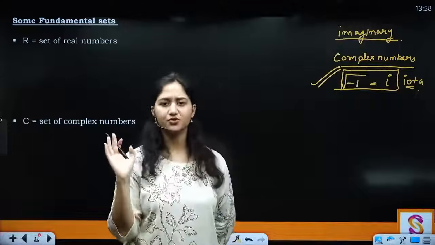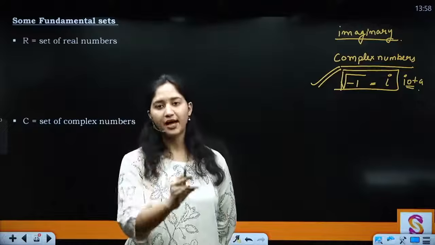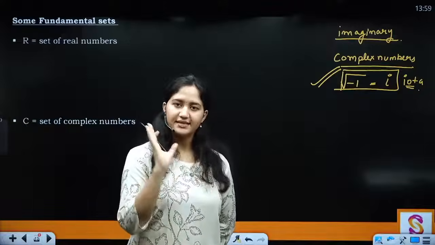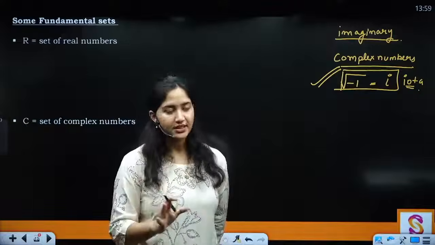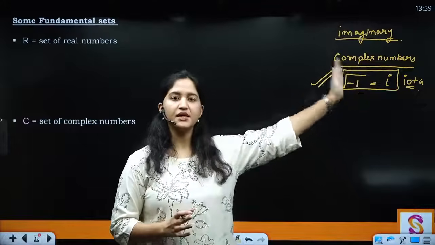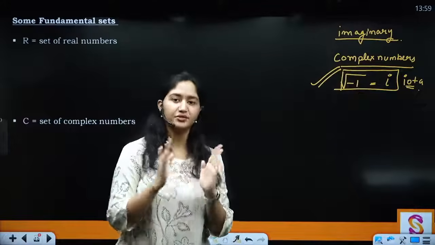Whatever numbers you think of, even, odd, composite, prime, rational, irrational, every number is categorized as real numbers. So apart from your imaginary numbers or complex numbers, all the numbers lie in the set of real numbers.